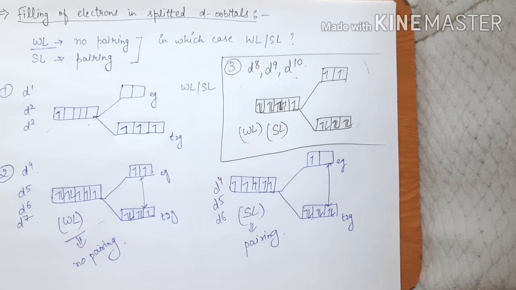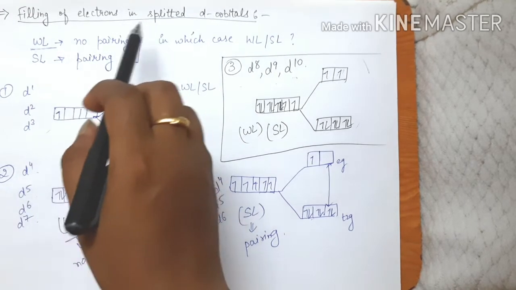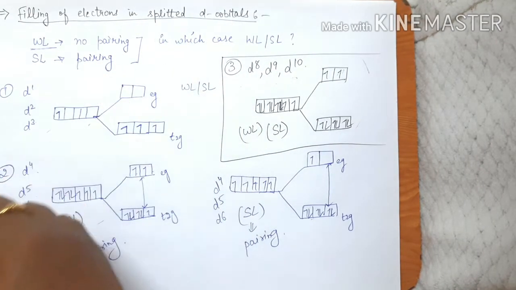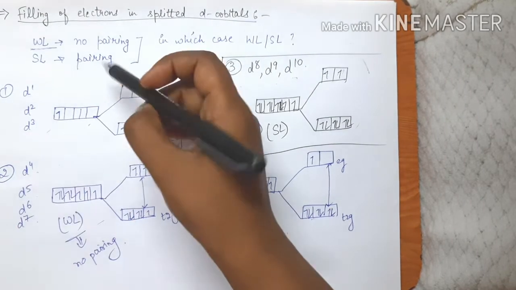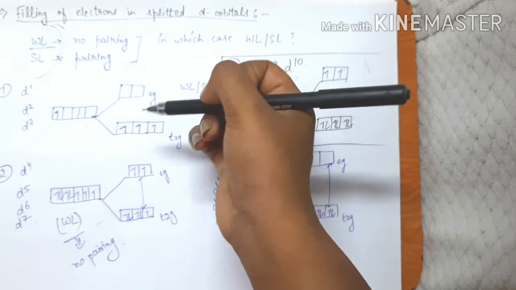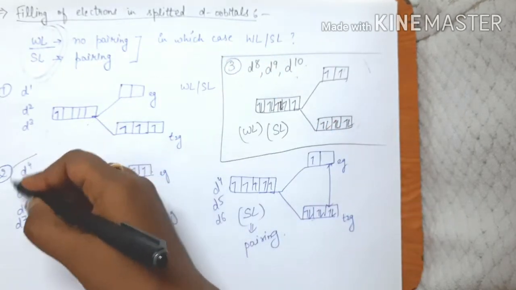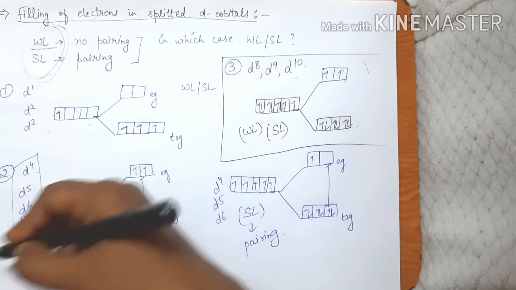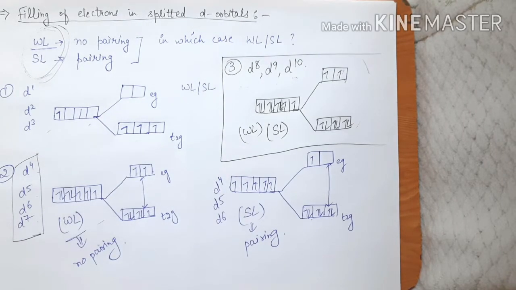So in the previous video we were discussing the filling of electrons in split d orbitals. There we saw that the nature of the ligand predominantly decides how the filling is going to take place in the case of d4, d5, d6 and d7 electronic configurations.